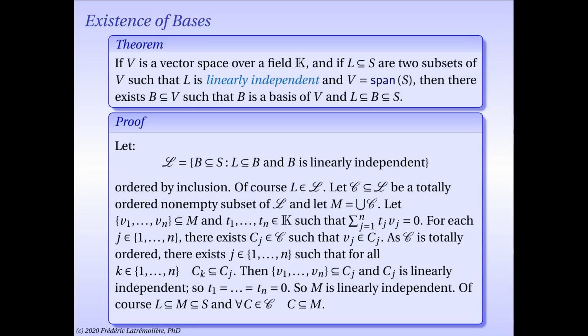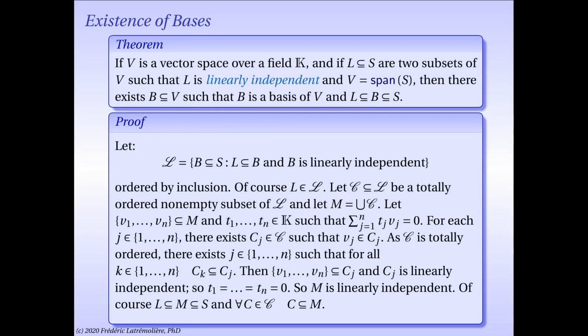And we know that any element of script C by definition is also an element of script L, which means in particular that it is linearly independent. So we have written a linear combination of vectors of a linearly independent set, which equals 0, and we can conclude all the coefficients are 0, which means here T1 equals T2 equals etc. equals Tn equals 0. And therefore, we have shown that M is indeed linearly independent.